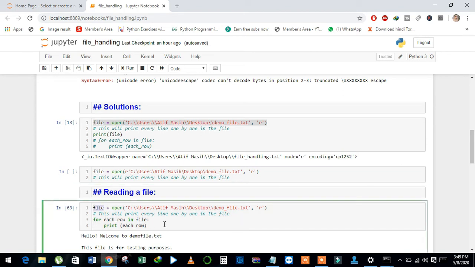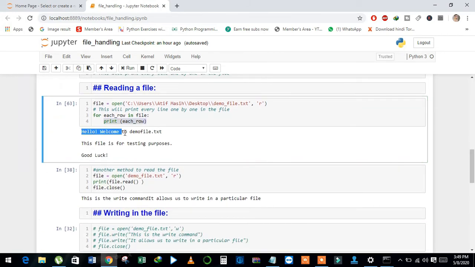See here, we can use a for loop for each row in file, and this file includes all the data when we open the file, and then we print each row, and this will display each row of the file. And see here, hello, welcome to demo file. This file is for testing, good luck.